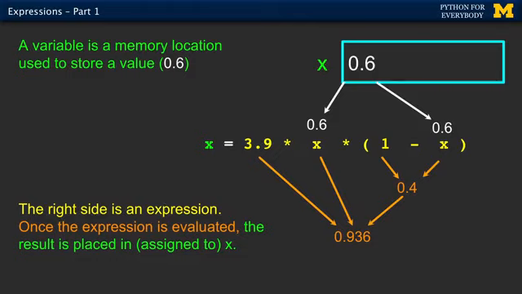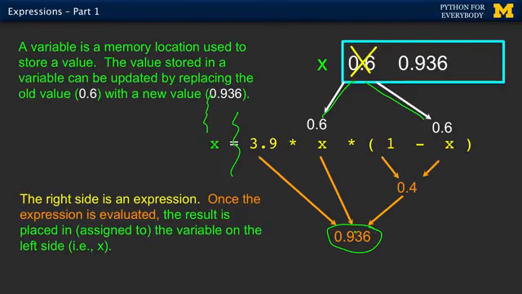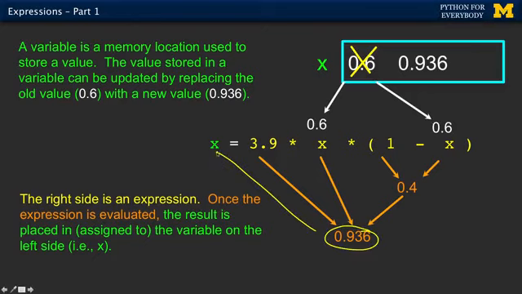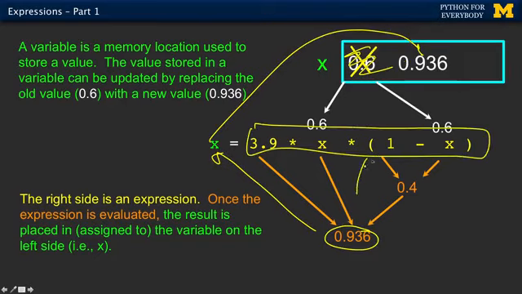And so if, for example, x before this statement started had a 0.6 in it, it's like it firewalls this part off and computes this part here by pulling the 0.6, the old value of x, doing the computation, running through the things, getting the new value, and then after it's got that new value, then and only then does it store the 936 into x, and that overwrites the 0.6 that was in x, okay? And so one side finishes, produces a result, and then it can overwrite. It doesn't mean you have to put the variable on both sides, but it's why you can put it.